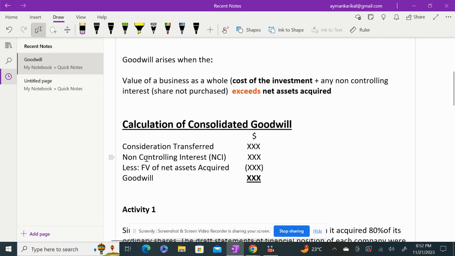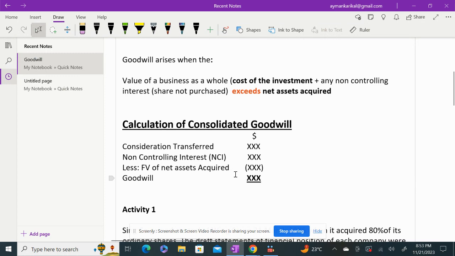When you are talking from your exam point of view, you will be given a fair value of the net asset acquired. So you have to take basically the acquired company's equity, so retained earnings, share capital, and pre-acquisition reserves, and any share premium or any other reserves, okay. So that is your fair value of net asset acquired. When you deduct that, you will get goodwill.